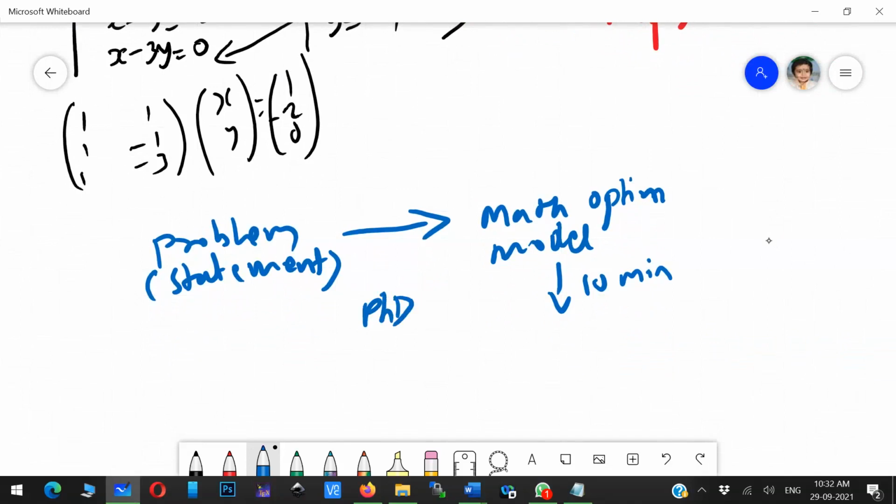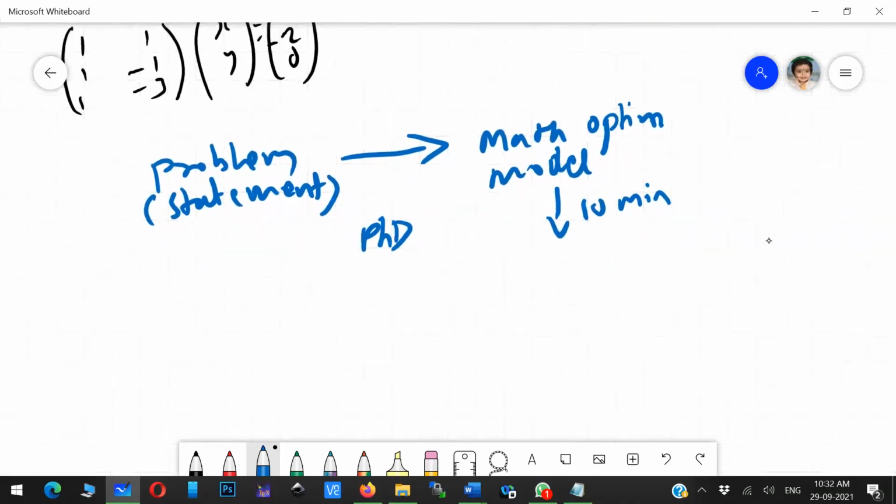Those who are doing research work mostly convert their problem to an optimization model, solve it and publish it as a research work, and they consider that a research outcome. This is the simple work you have to do. Even if you are planning for higher studies or a master's, if you do these things, you will get a master's or PhD degree. That kind of significant output you get from optimization.